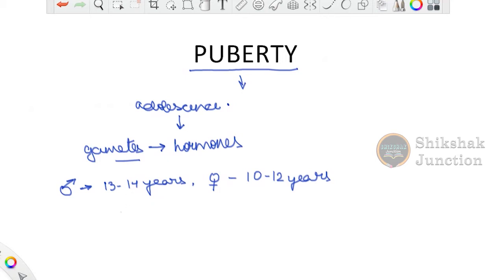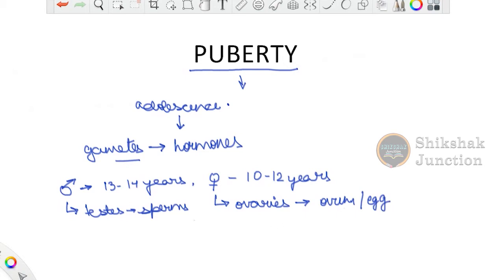Now on attaining puberty, what happens is the male gonads or the male reproductive structures, that is the testis, we will study this particular structure in detail, the testis starts producing sperms, that is the male gamete. And in case of females, when they attain puberty, the ovaries, that is the primary reproductive structure, start producing ovum or the egg. ठीक है, this is the gamete that is getting produced by the male or the female